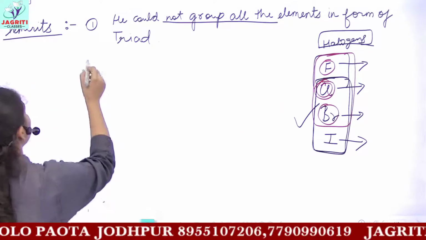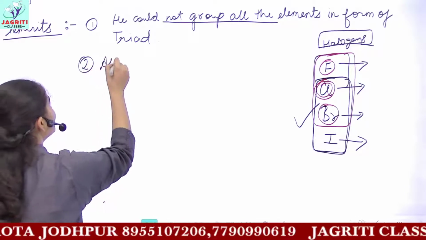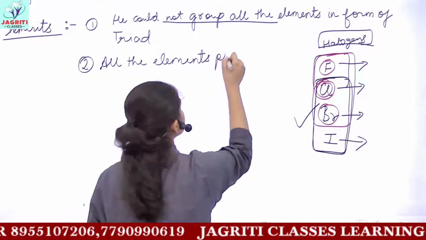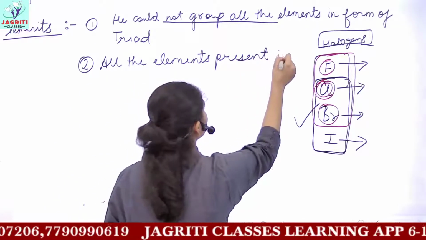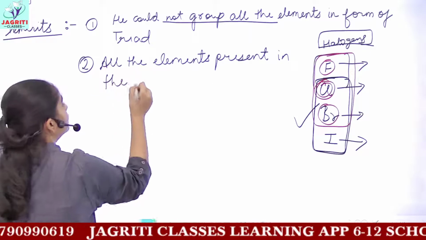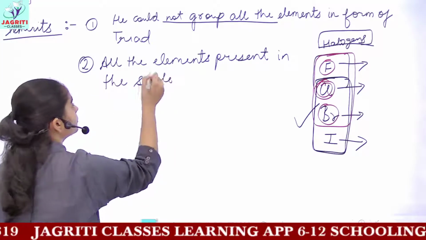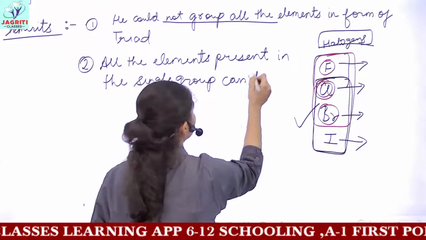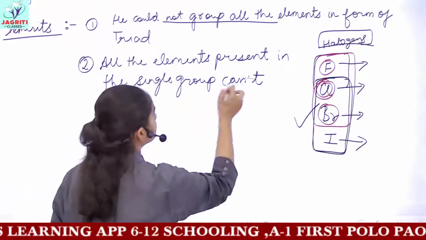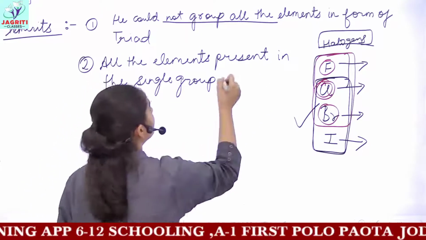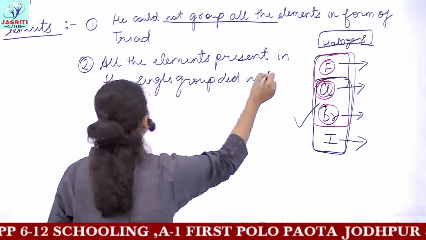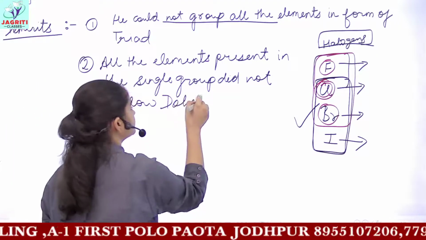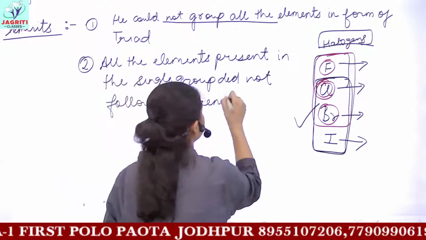So this drawback can be written as: all the elements present in a single group did not follow Dobereiner's triad.